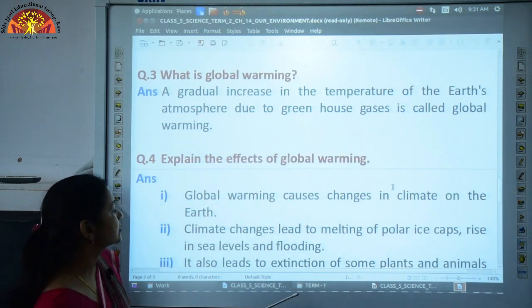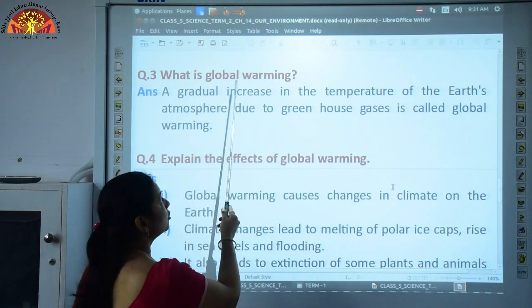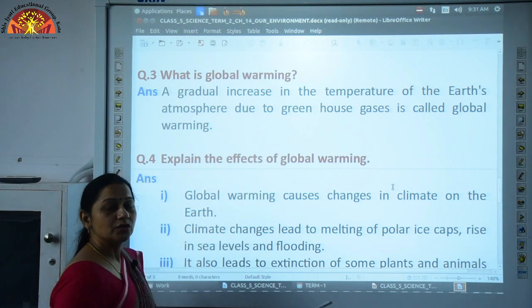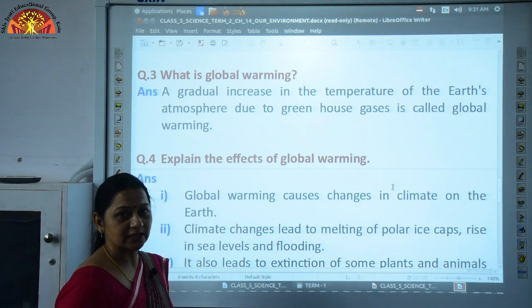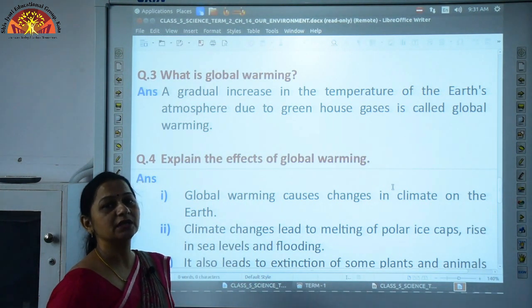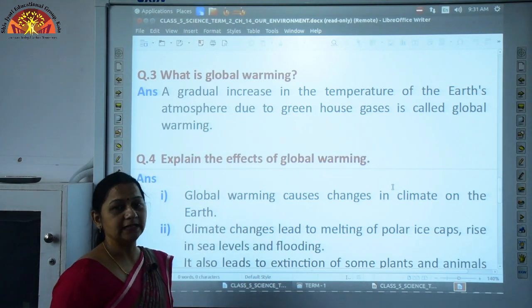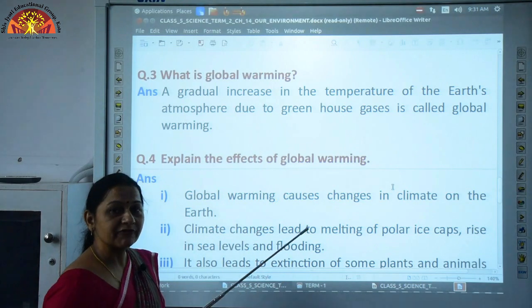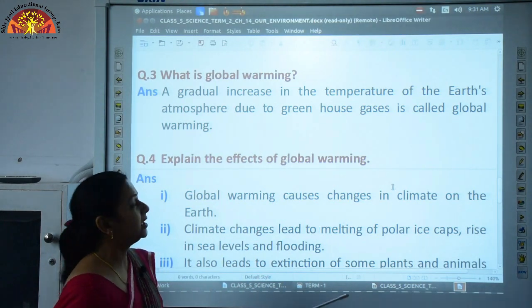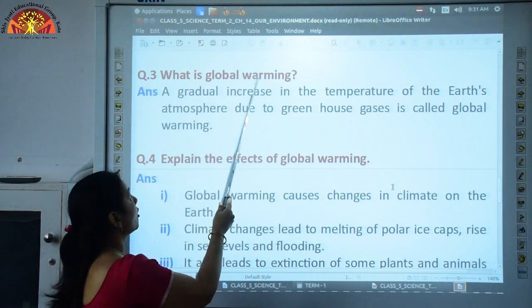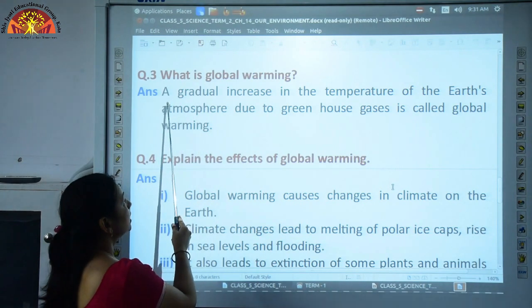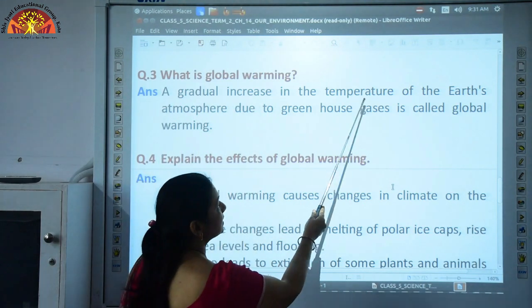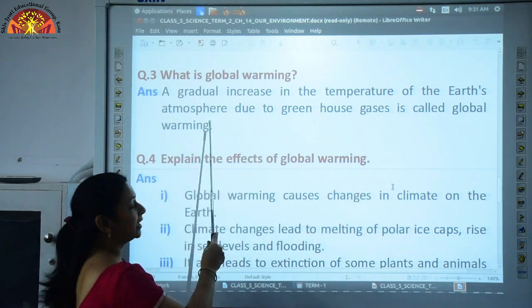So children, our next question, what is global warming? Now, due to this greenhouse effect, when our Earth's temperature rises slightly, this causes global warming. This natural phenomenon is called global warming. So, what is global warming? A gradual increase in the temperature of the Earth's atmosphere.